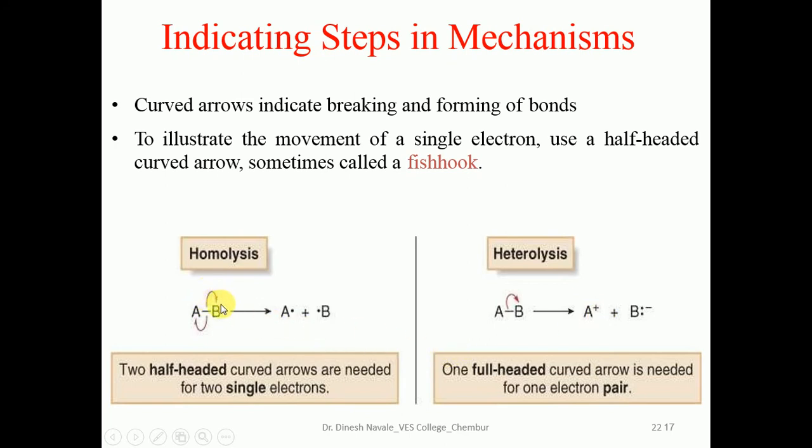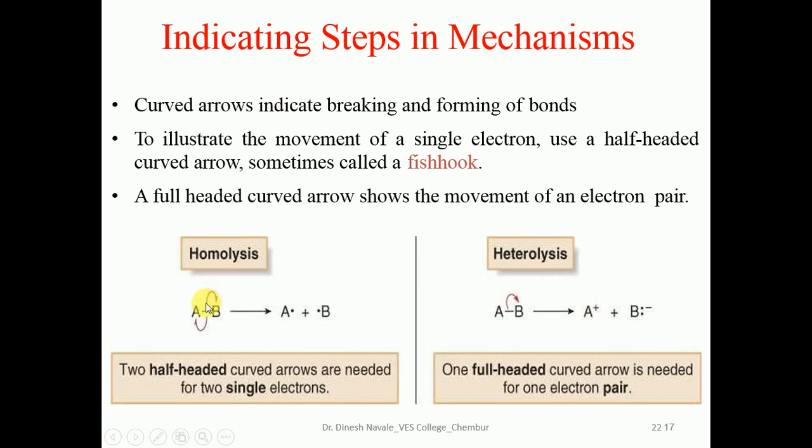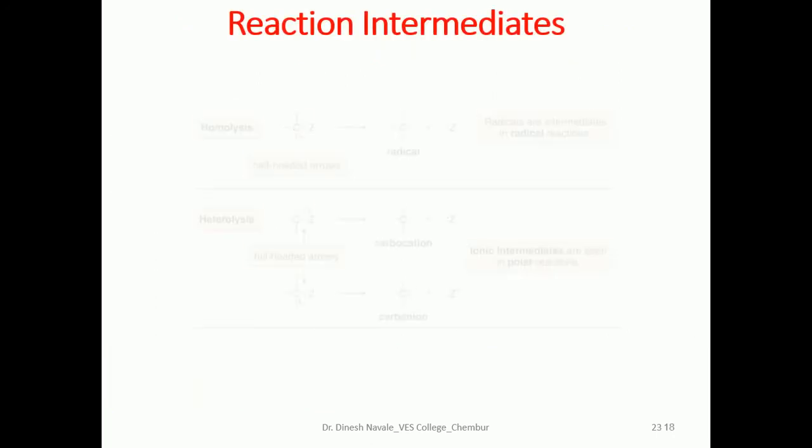This is the fish-hook arrow, shown as half-headed, indicating the movement of a single electron. This is the full-headed curly arrow, indicating the transfer of a pair of electrons. This is the difference between homolysis and heterolysis with respect to curved arrows.